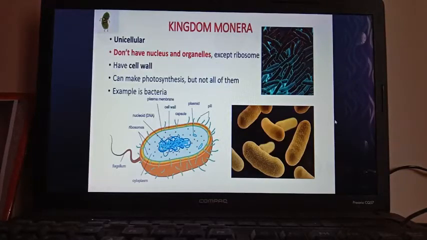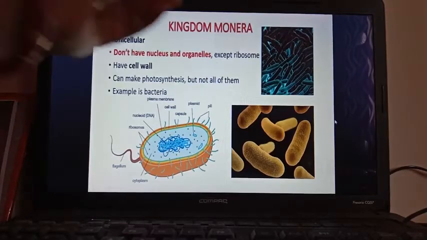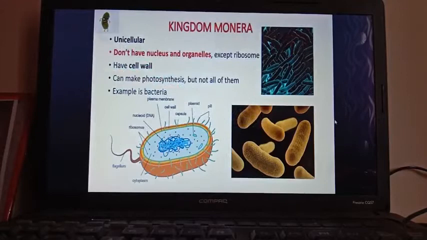Their mode of nutrition may be autotrophic or heterotrophic, because as I have told you, some of the Monerans can do photosynthesis but not all of them. Those who can do photosynthesis are obviously autotrophic, and those who can't are in the category of heterotrophs. The examples mainly include all bacteria, blue-green algae, cyanobacteria and mycoplasmas. These are the examples of Monerans. You can see the pictures also.